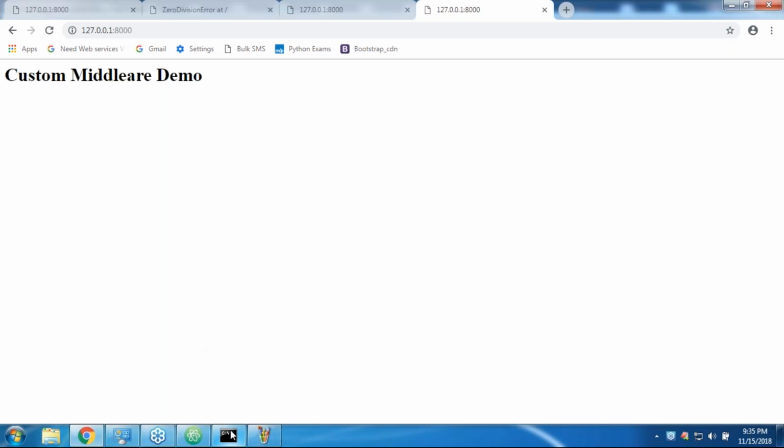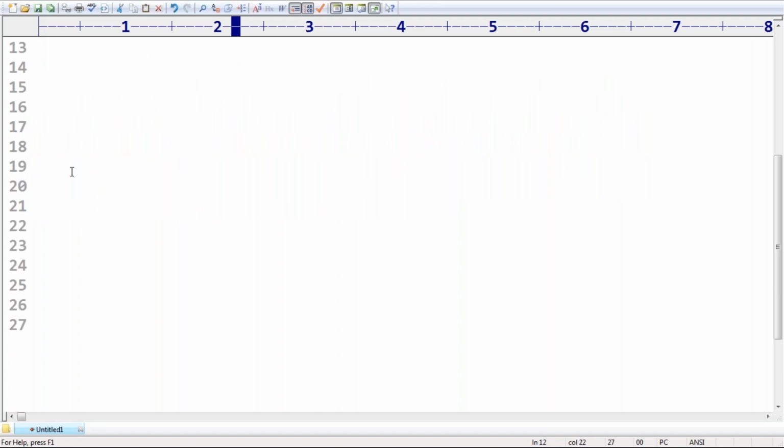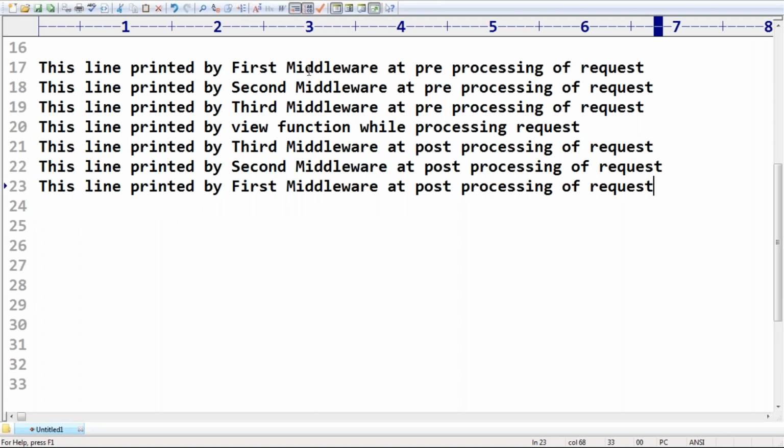Is it our expected answer or not? First middleware pre-processing, second middleware pre-processing, third middleware pre-processing, view function. Next, post-processing of third middleware, second middleware, first middleware.